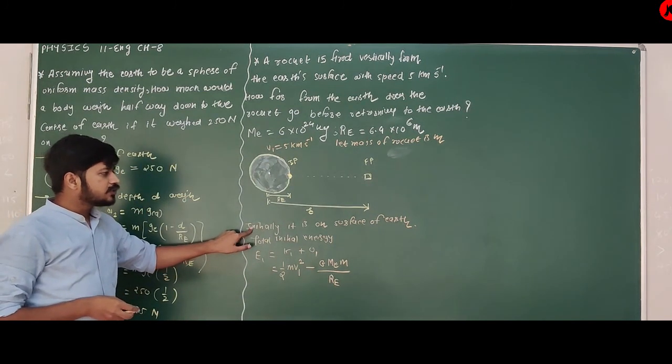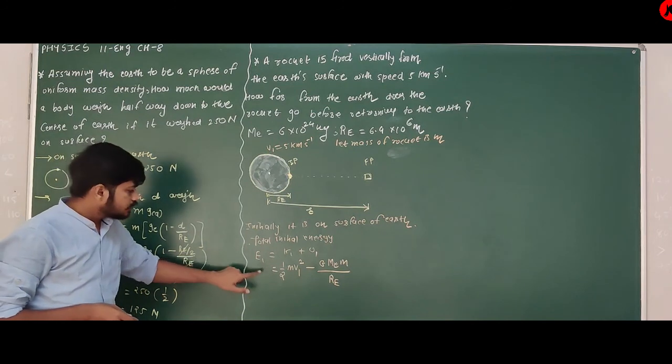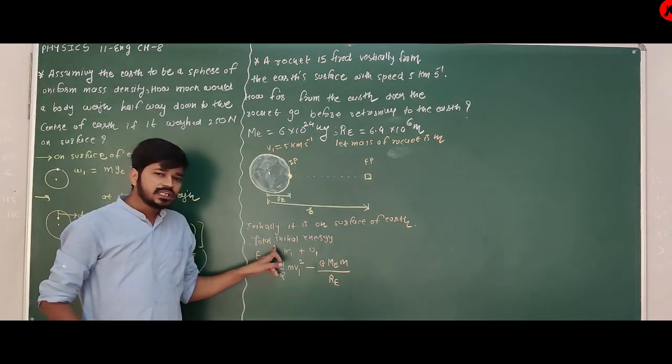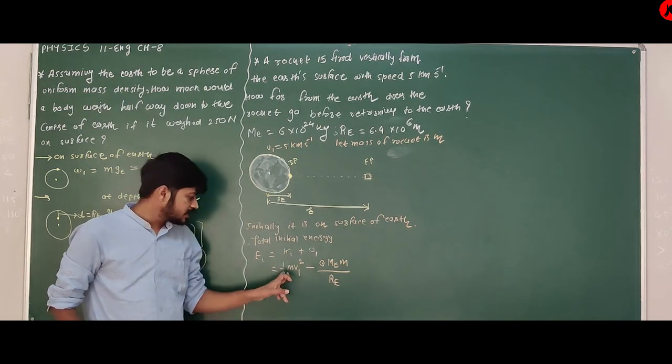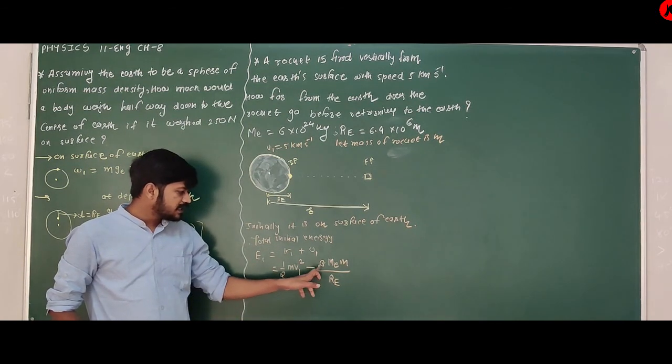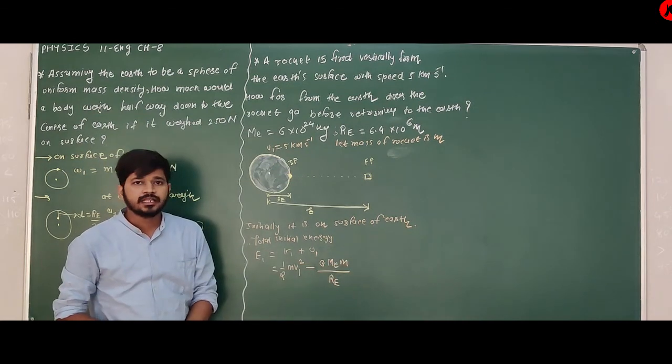See, initially it is on the surface of Earth. So the total initial energy E1 is equal to K1 plus U1, kinetic energy plus potential energy: half m v1 square minus G M m upon RE.